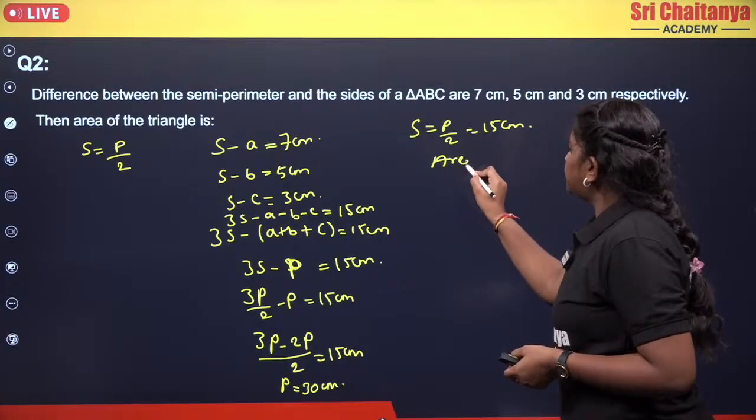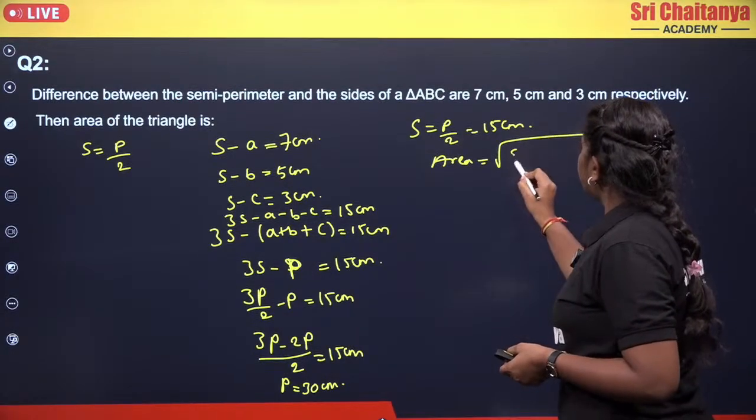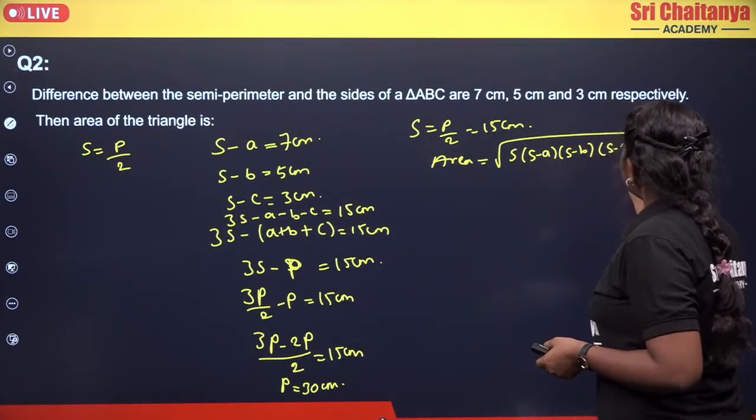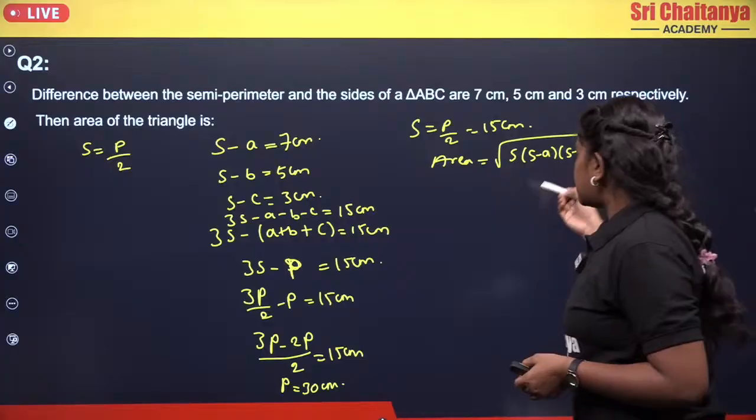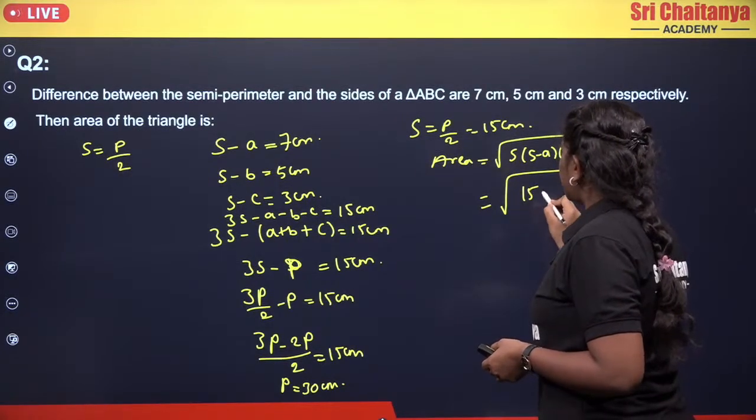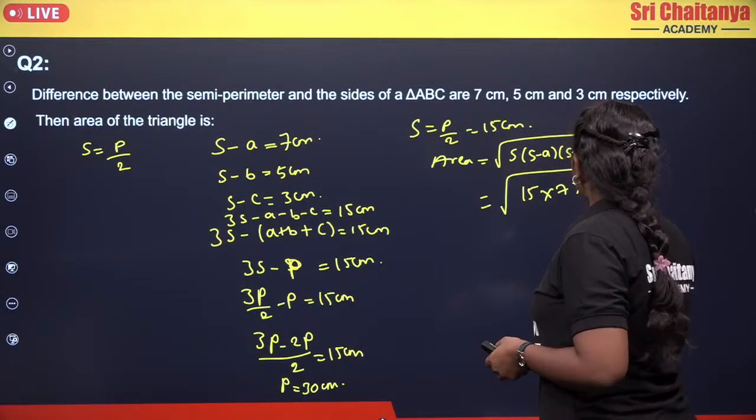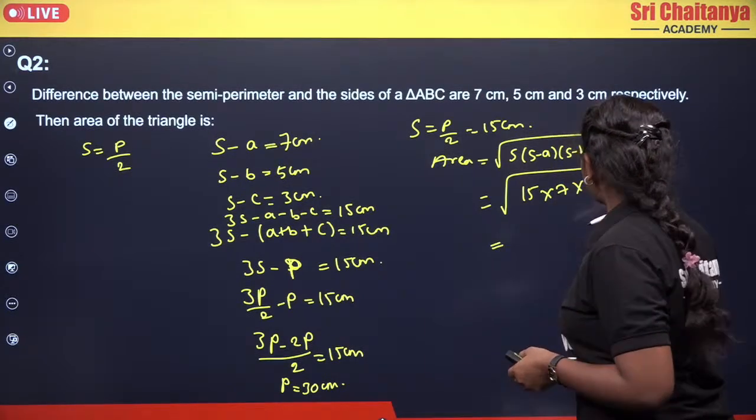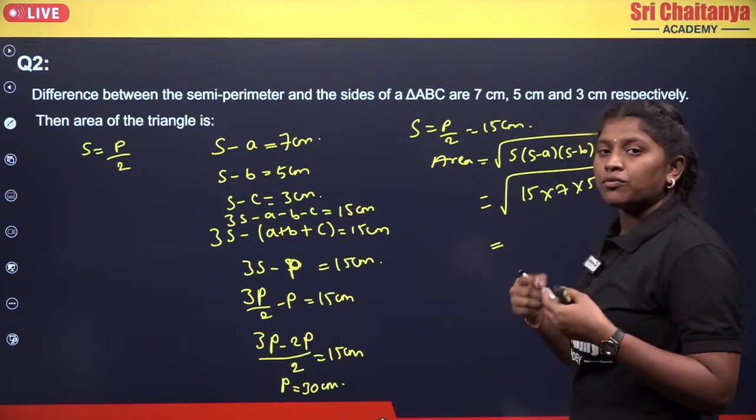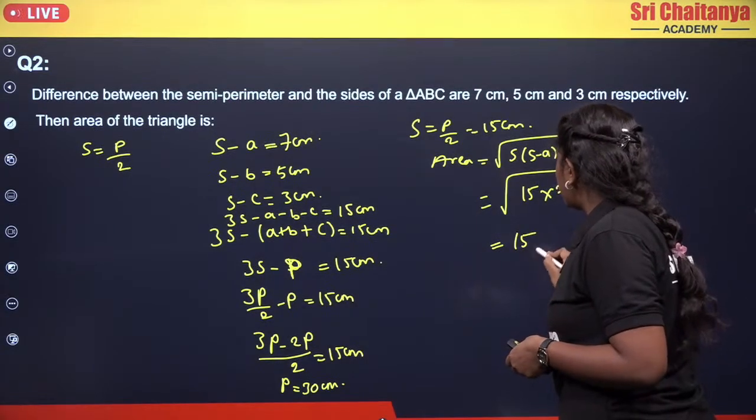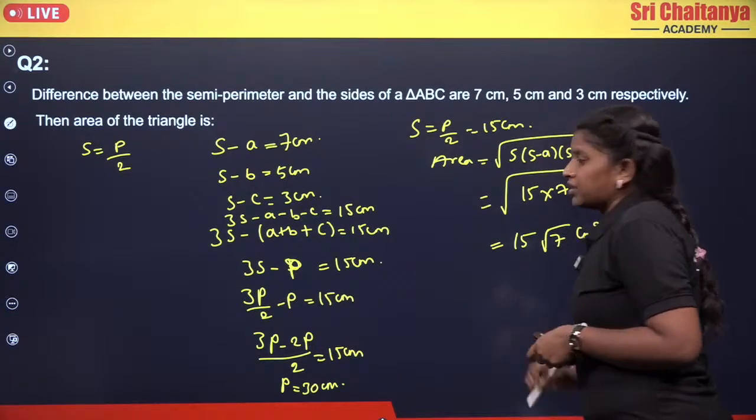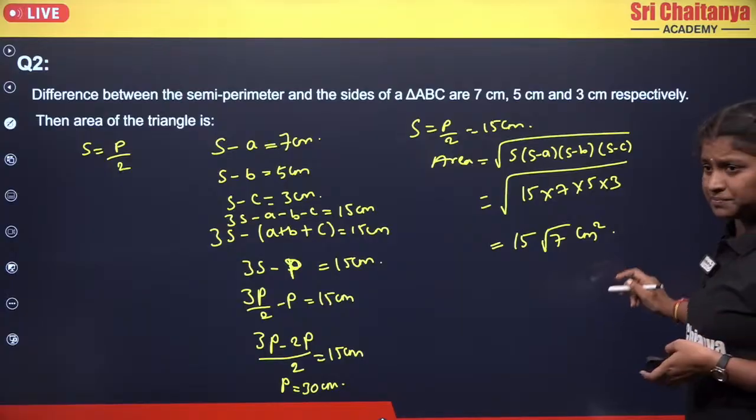So area will be equals to root of S into S minus A into S minus B into S minus C. Okay, now just place the values there. So you will get root of S value is 15 into 7 into 5 into 3. So 5 into 3 will become your 15. Okay, and here already we will be having the 15. So we can write it as the root of 15 square. Root of 15 square means you will get 15 root 7 centimeter square.